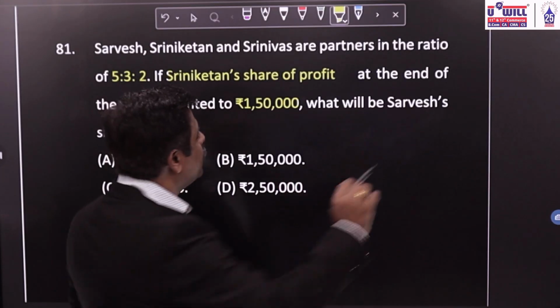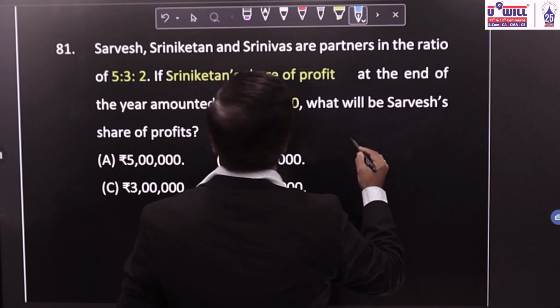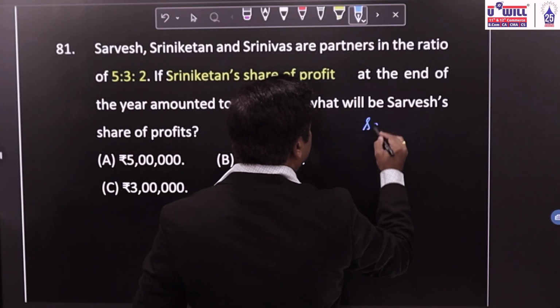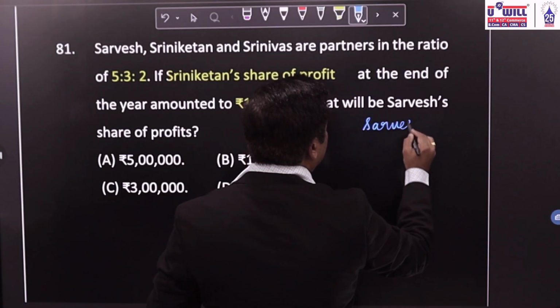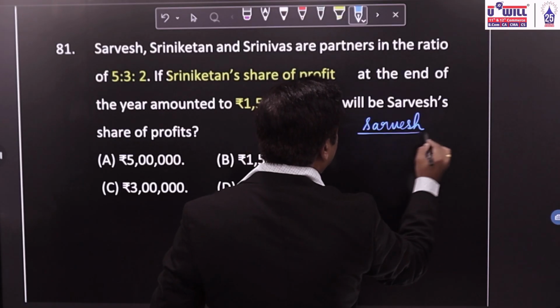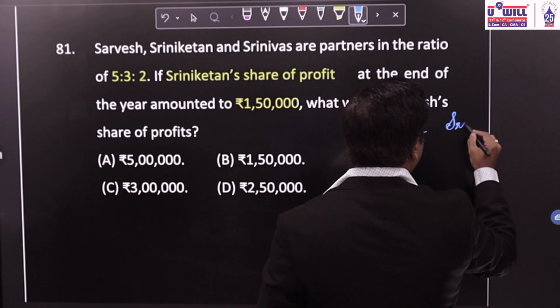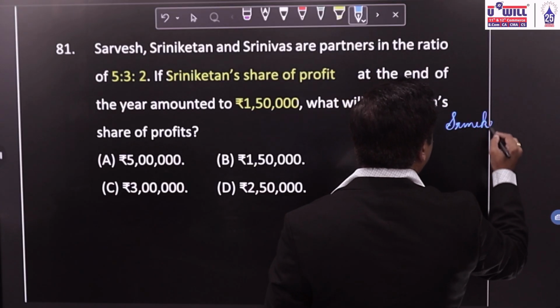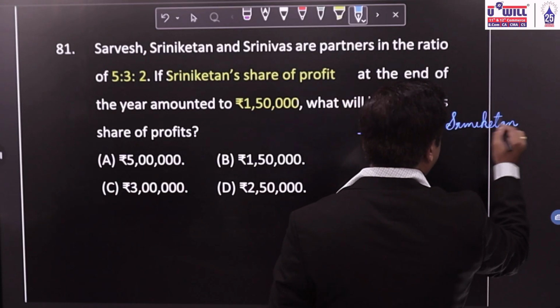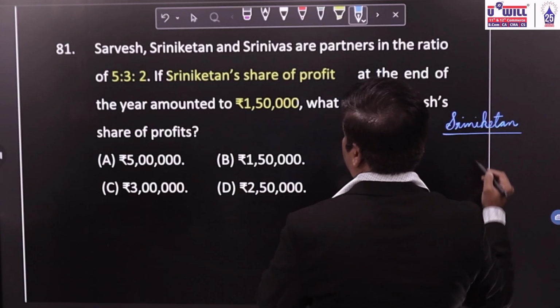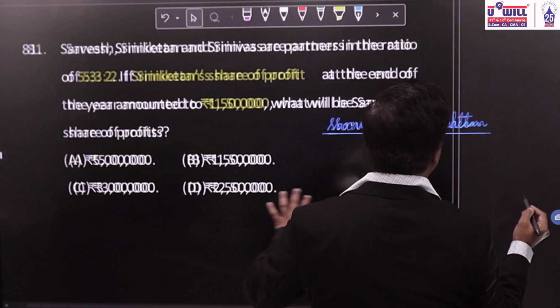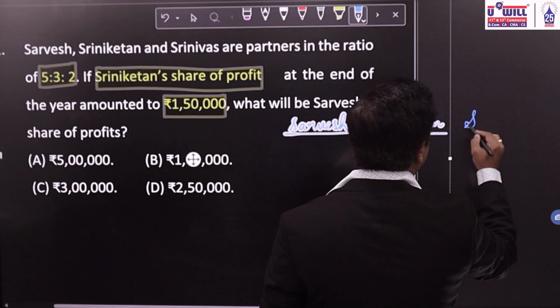So Sarvesh, Sriniketan and Srinivas. The third partner is Srinivas.